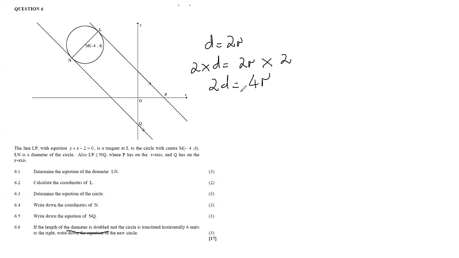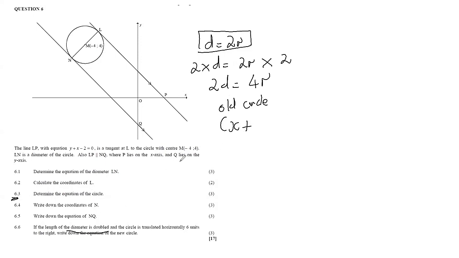So 2 times the radius, that means now you have 4 times the radius, because remember the diameter is twice the radius, right? So now let's figure out what they want us to write here. If the length of the diameter is doubled and the circle is translated horizontally 6 units to the right, write down the equation of the new circle. So now let's start with the equation of the old circle, the original circle. That was x. Remember, we calculated it to be x plus 4 in 6.3, right?